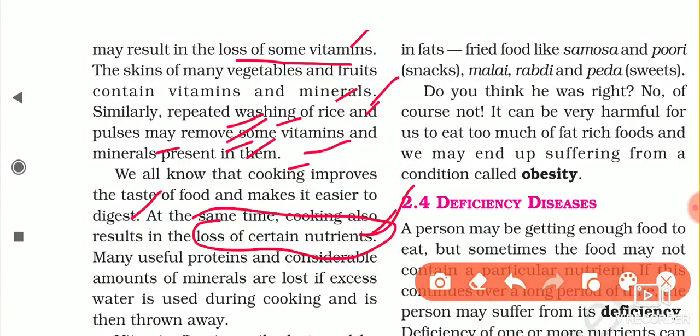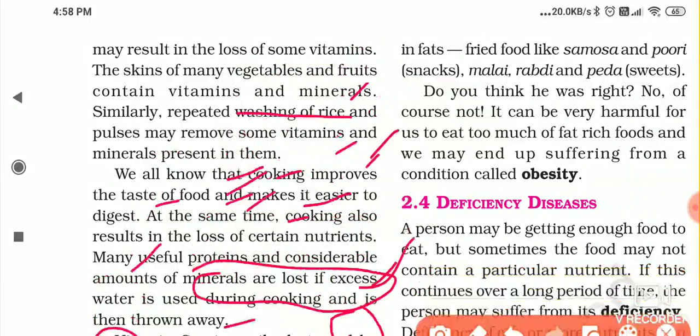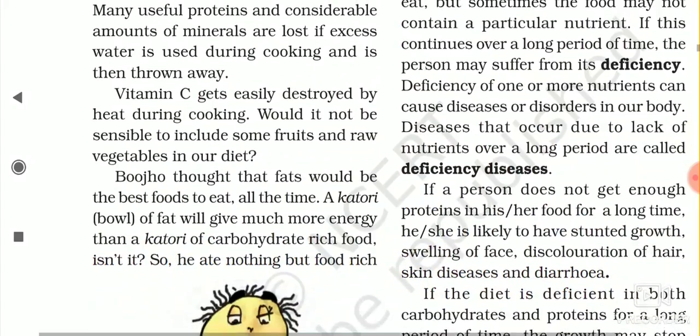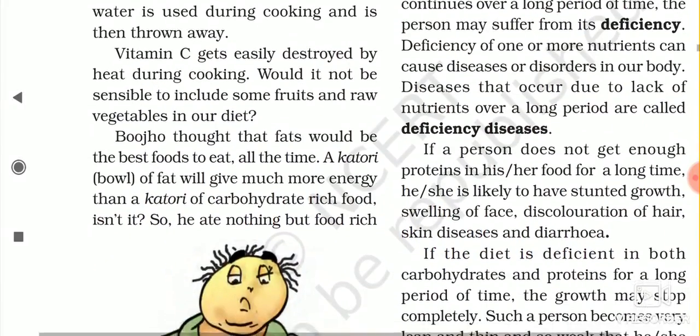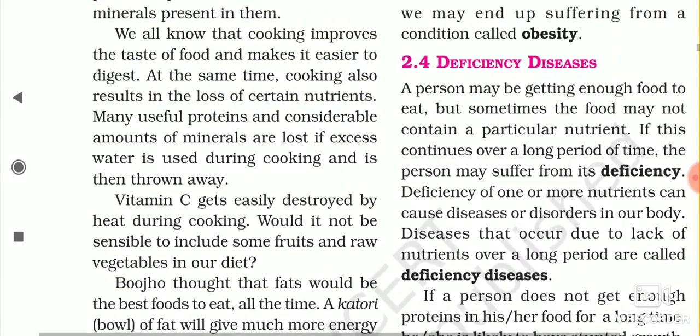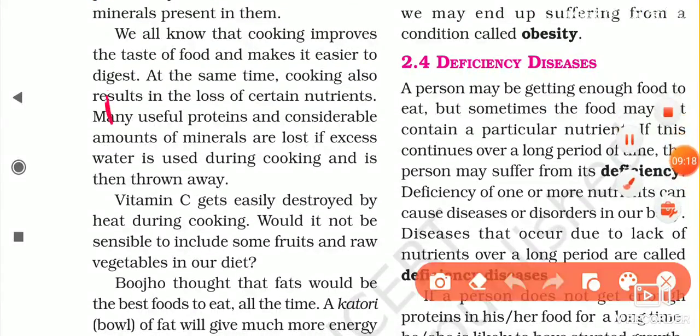Many useful proteins and a considerable amount of minerals are lost if excess water is used during cooking. So we should not use excess water during cooking, because we just lose the nutrients or the nutritional values.